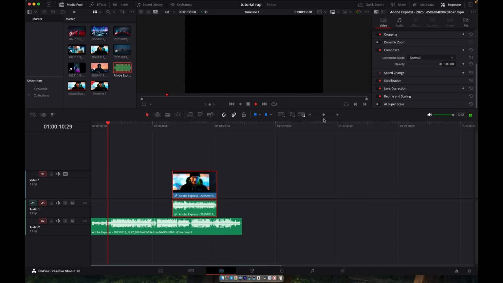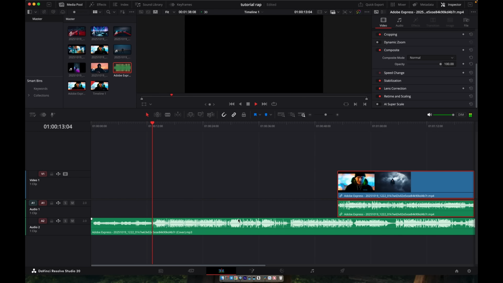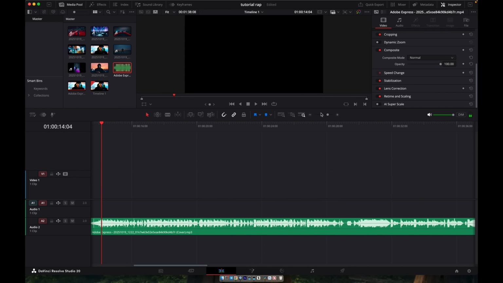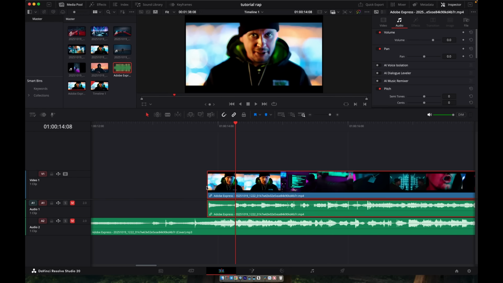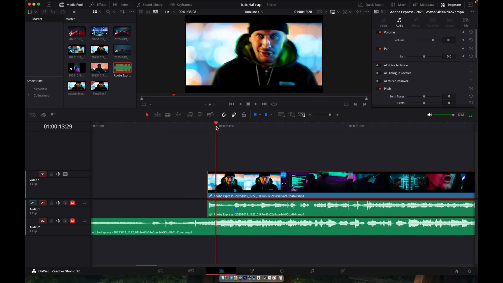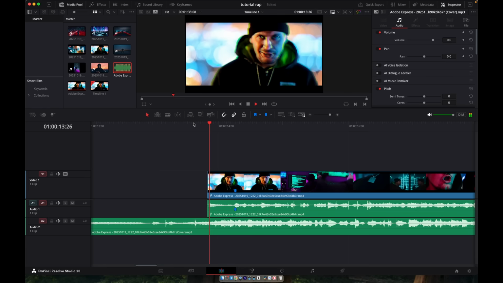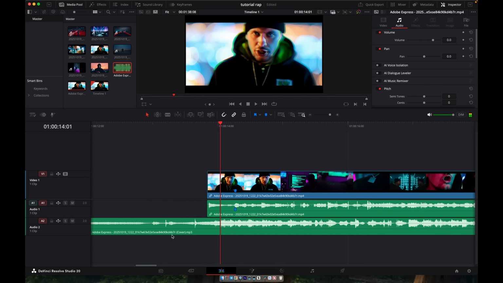Now let's find the part where the lyrics begin. Press the spacebar. This will play the clip so you can listen and watch closely to spot the exact moment your lyrics start. Once you've found the exact spot where the lyrics begin, place a marker on the video by clicking the marker icon. You can mute the track by clicking the M button on the audio layer. Then I'll find the beginning of the lyrics and place a marker on the audio track as well.